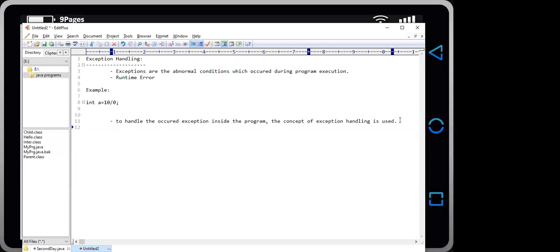Understand my point? Why do we use exception handling? To handle the occurred exception inside the program. And what are exceptions? Exceptions are abnormal conditions which occur during program execution. These are also known as runtime errors.